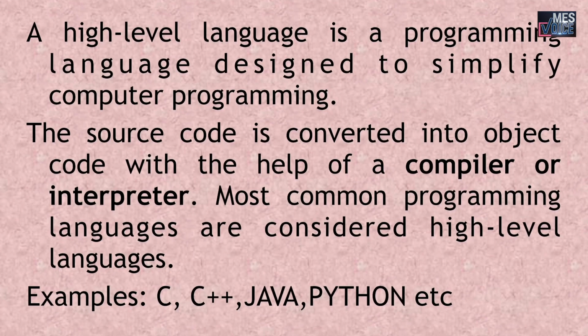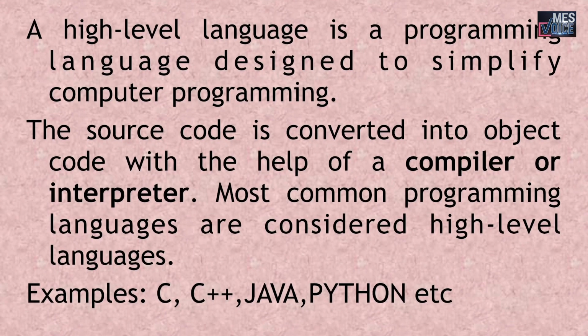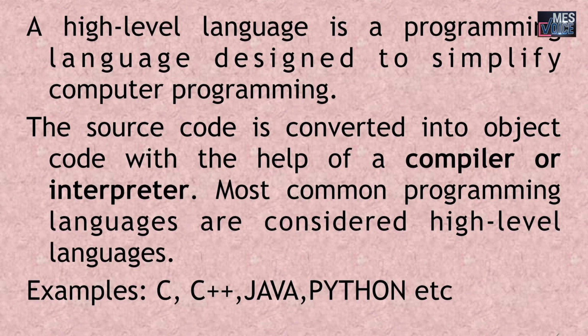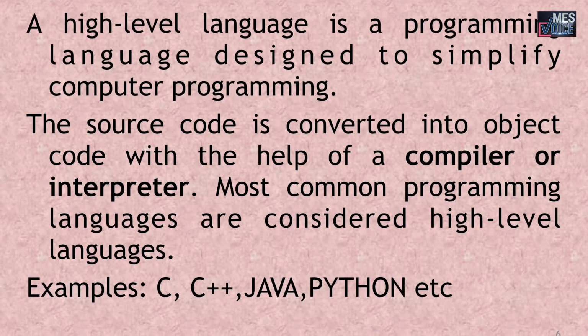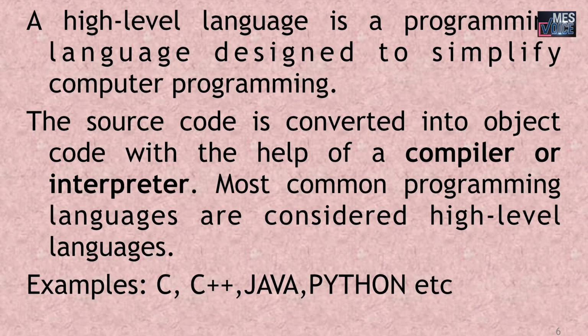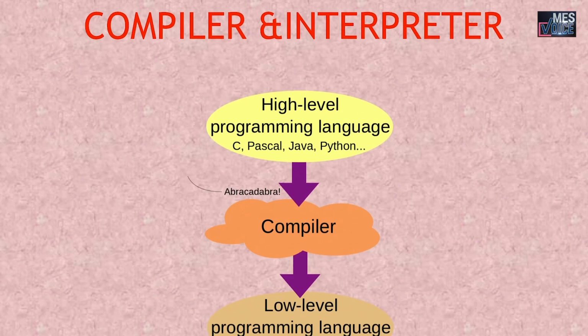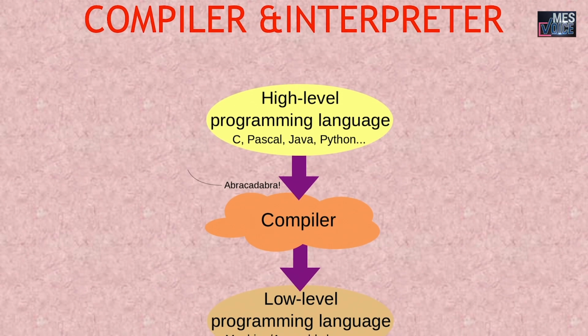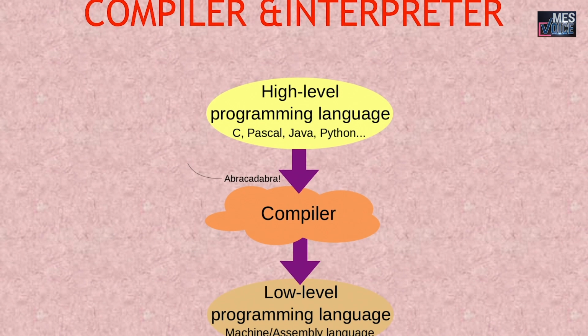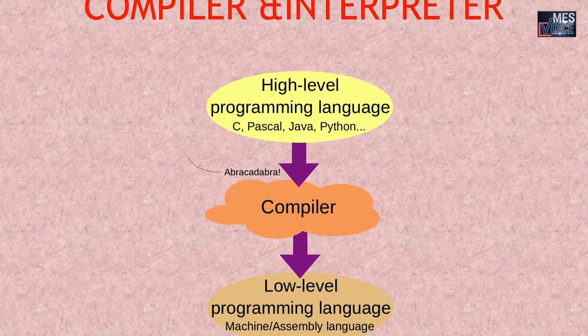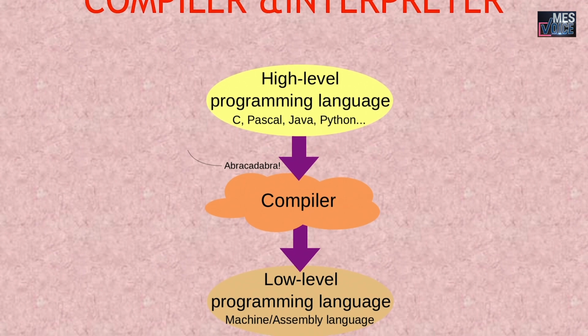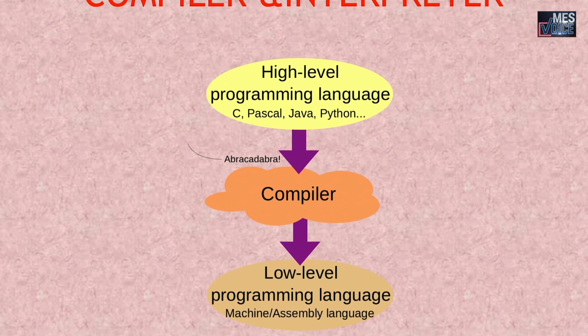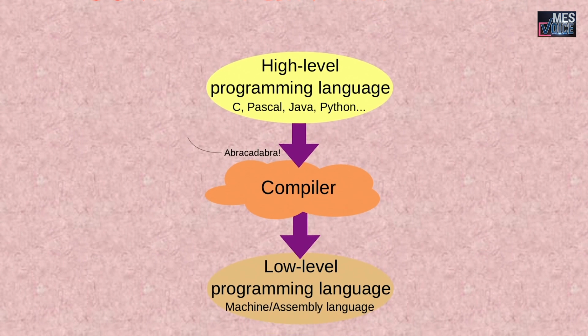Most common programming languages are considered as high level languages. Example, C, C++, Java, Python, etc. And the high level language program, that is the source code, is converted into the machine language or assembly language with the help of a compiler or an interpreter.